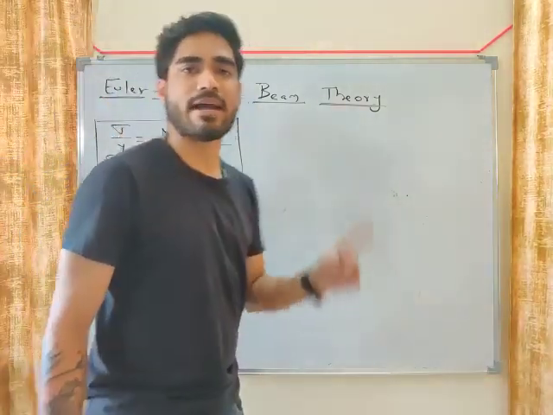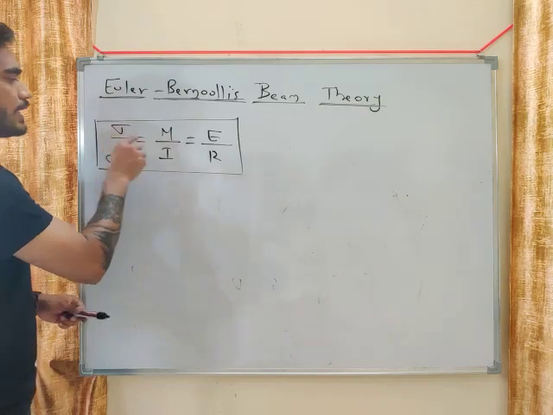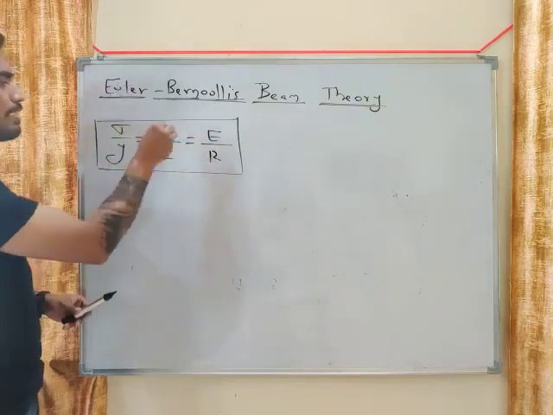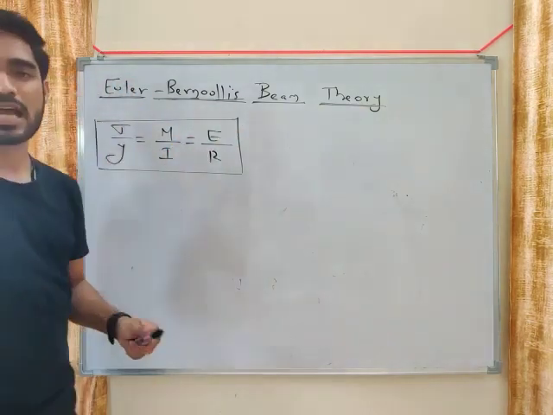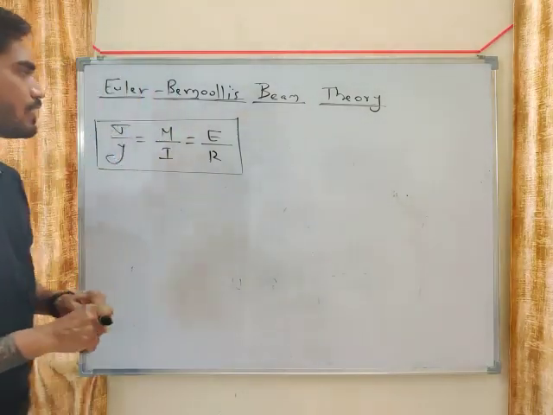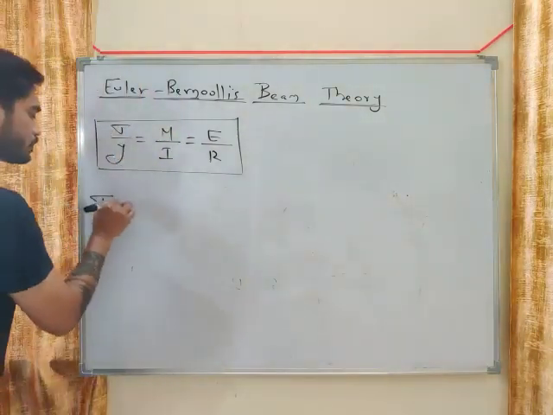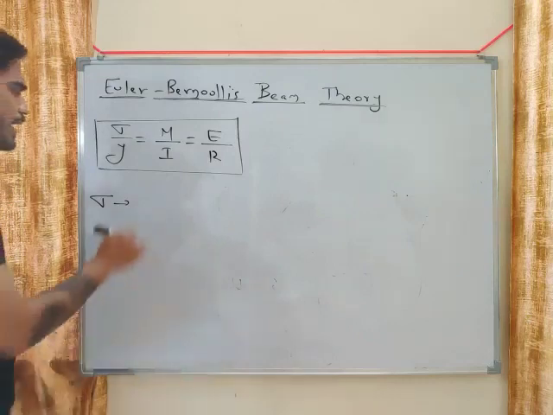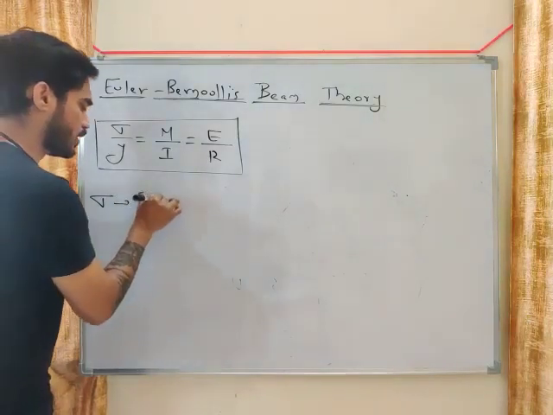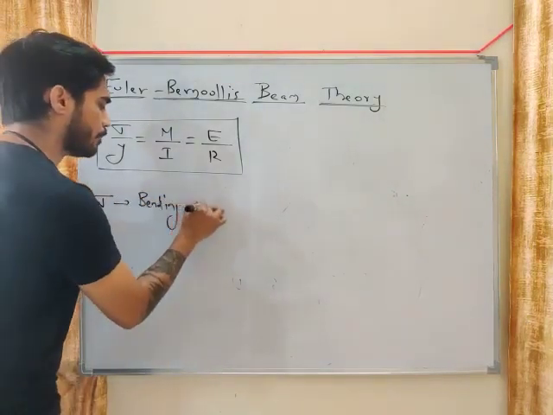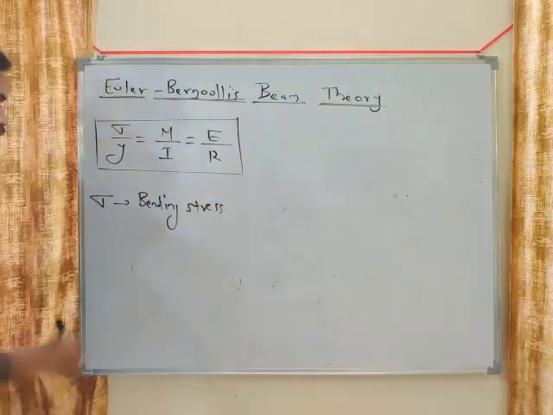Now we will see one by one what are these parameters. What is sigma, what is y, what is M, what is I, what is E, what is R. One by one we will see. So what is sigma, my friend? Sigma is nothing but bending stress. Okay, what is y?